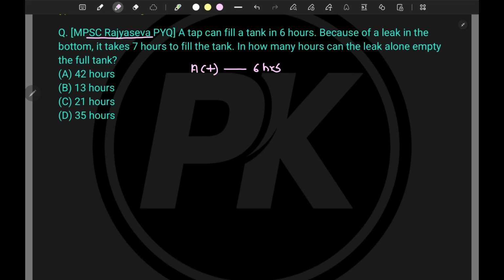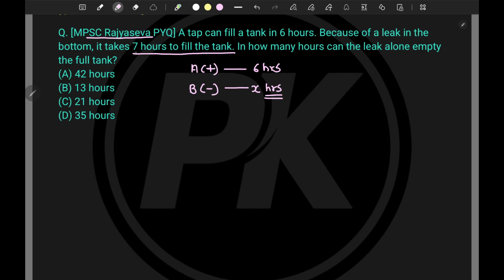So there is a leakage and we don't know. Let's say B is the leakage which is doing negative work, and let's say it will empty the tank in X hours. Now with this leak, it is taking 7 hours to fill the tank.